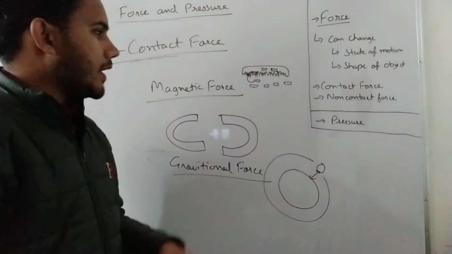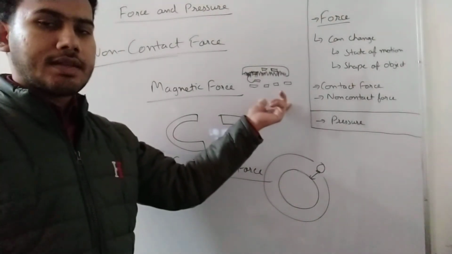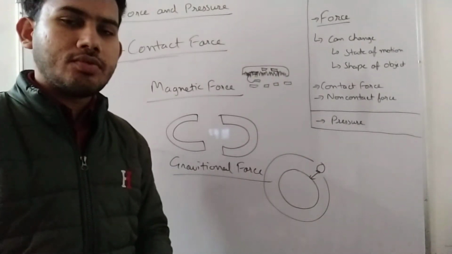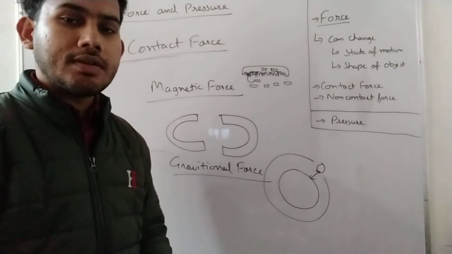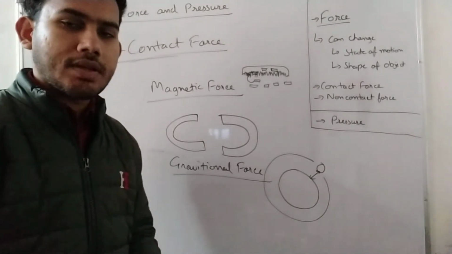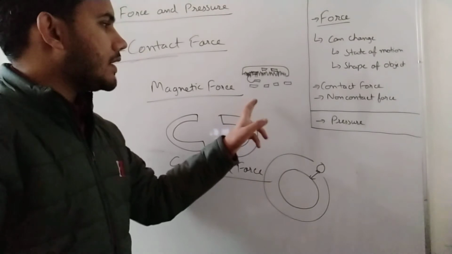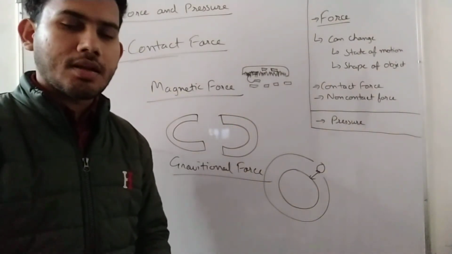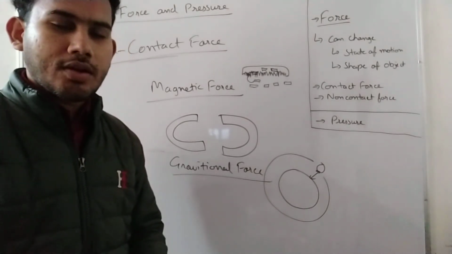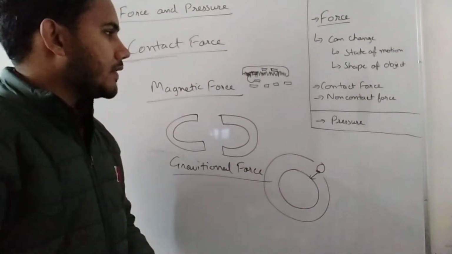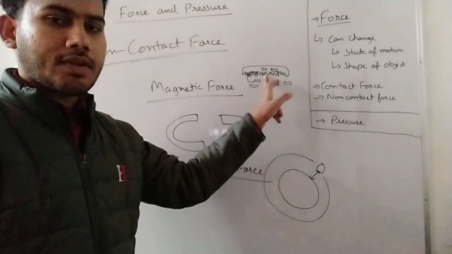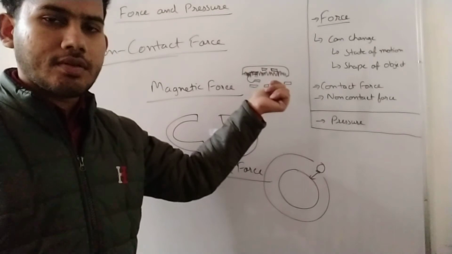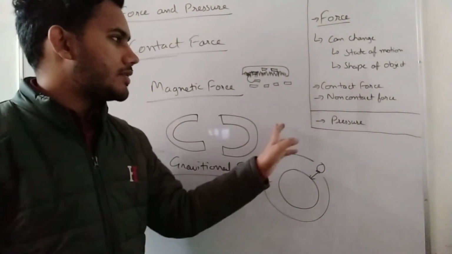Why does that happen? There is an electrostatic force between them. Electrostatic force is due to the rubbing of one thing with another. This mainly exists between rubber and plastic. If you rub a rubber or a plastic with another surface, it will generate electrostatic force. What electrostatic force does is attract the piece of paper toward it. That is the electrostatic force.